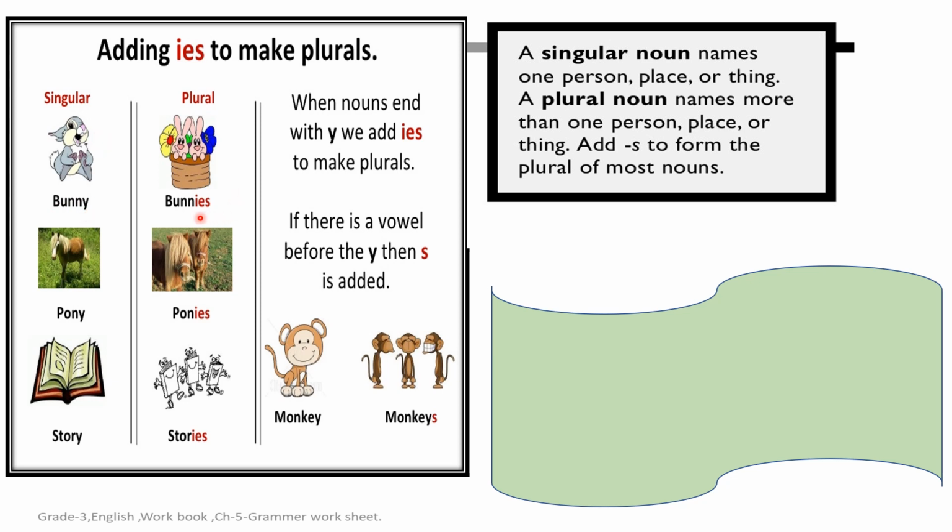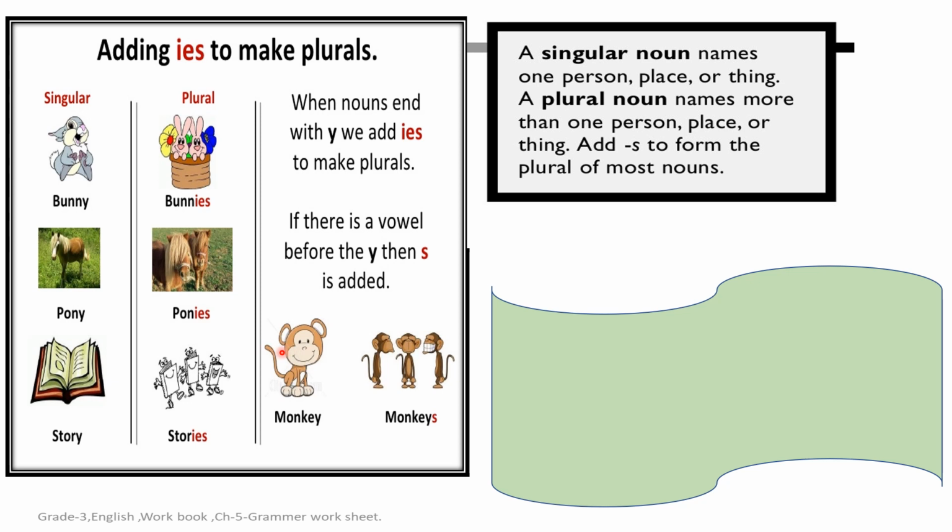If you want to make it plural, what do we do? Yes, we will replace Y and we will add IES at the end of the word. It's so simple. Pony, ponies. Story, stories. Just replace Y and add IES at the end of the word.